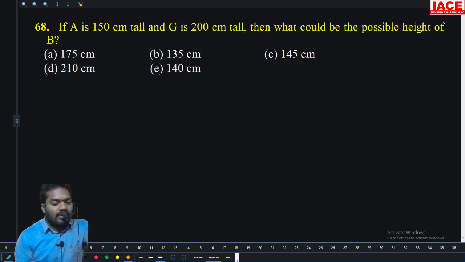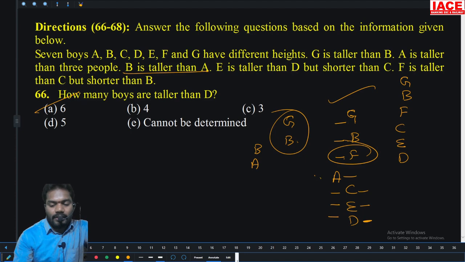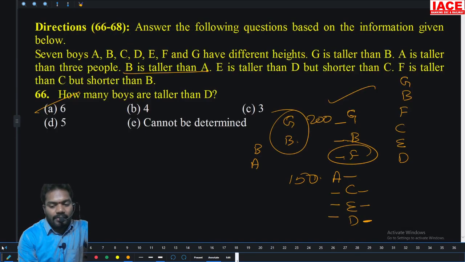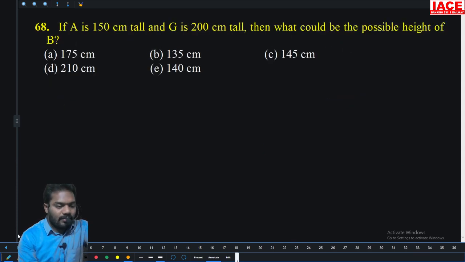Then if A is 150 centimeters and G is 200, what is the possible height of B? So between 150 and 200, the possible value is 175. Option A is the right answer.